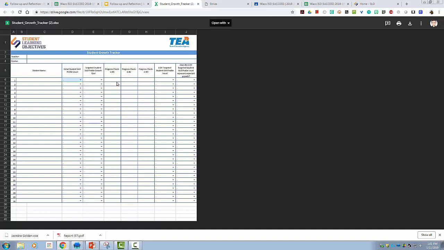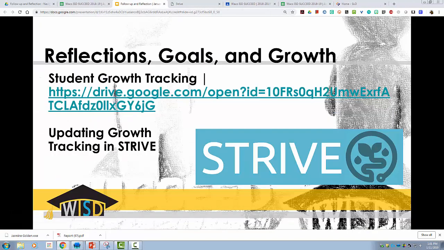You could check progress through some sort of formal assessment or any type of informal check you may have in the classroom. But it's a good time to really have that conversation with your grade level team on refocusing on what was set as your SLO and your focus objective, and how you're going to progress monitor that through this second semester, because at the end of the year, ultimately, you'll determine where the students fall on that targeted skill profile and if they met the level of growth that you had anticipated or not. So it's a great time, again, to go back and review this with your grade level team, and that resource will be there for you in the folder.